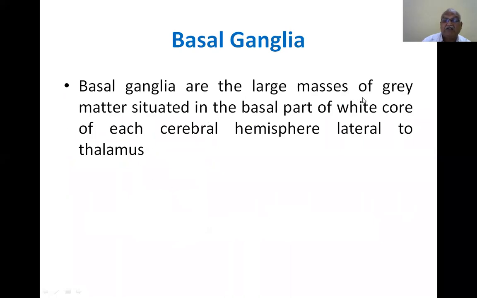Basal ganglia are the large mass of gray matter situated in the basal part of the white core of each cerebral hemisphere, lateral to the thalamus. The cerebral hemisphere contains an outer part, the cortex, called cortical matter, and below that the white matter is present.